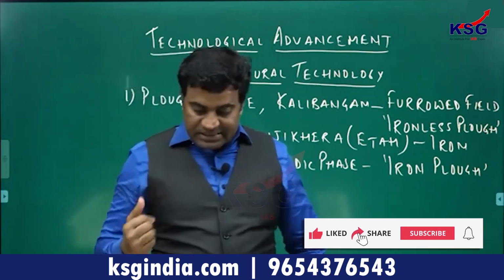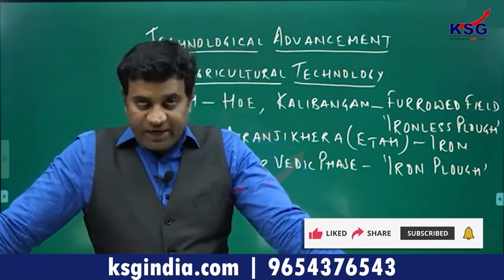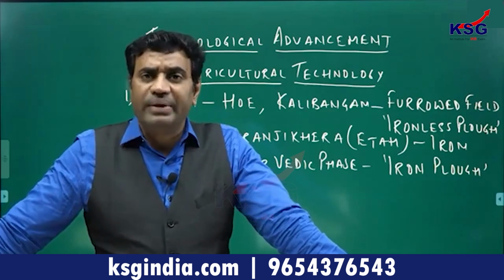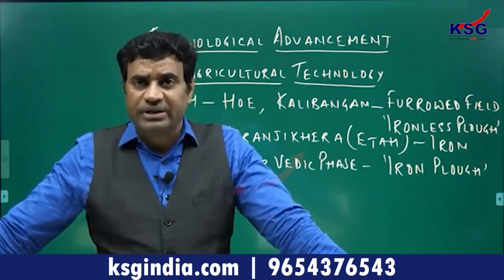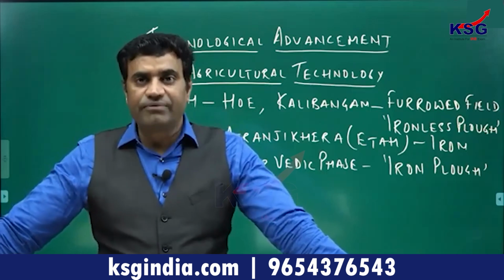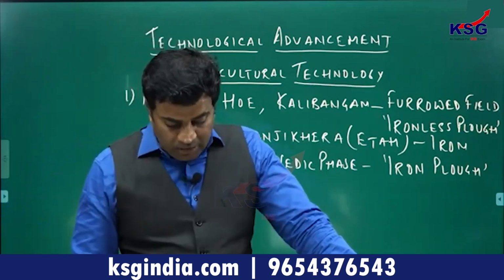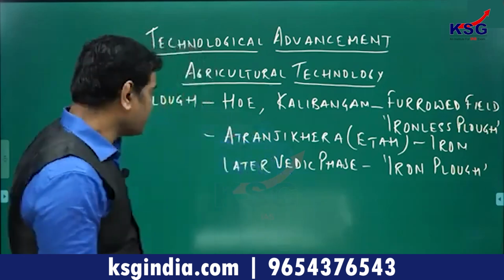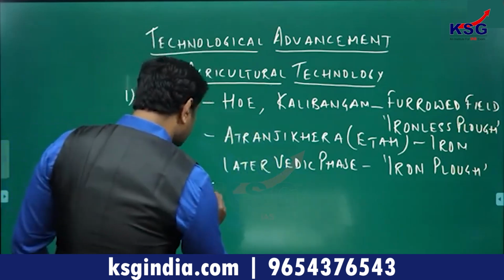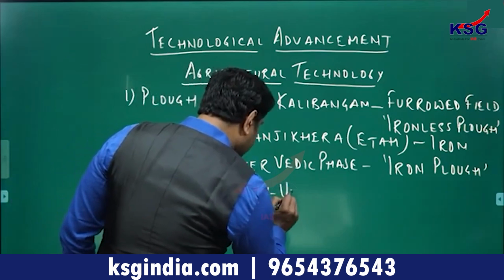Clear? Now, coming to the medieval phase, what about the plowing of the field? Agriculture remained a primary economic activity in medieval India also, and therefore we have a reference to furrowing the field in a Persian work. This Persian work is known as Miftah ul Fuzula. Clear?